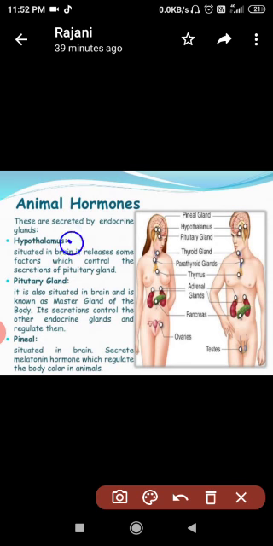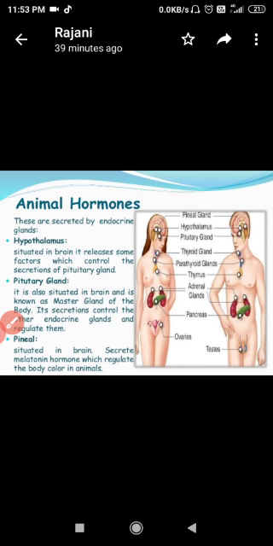Okay, what is it? The first one is hypothalamus. Hypothalamus is situated in the brain. Where is it present? It is present in the brain and releases some factors which control the secretion of the pituitary gland. So hypothalamus is basically responsible for controlling the secretion of the pituitary gland. Okay. Now come to the next one.